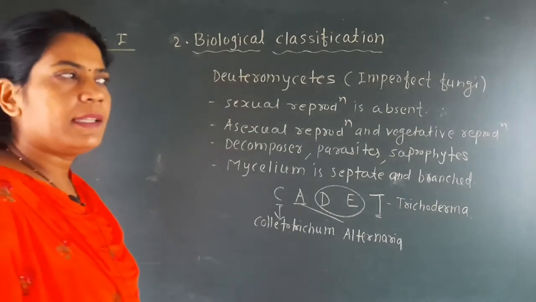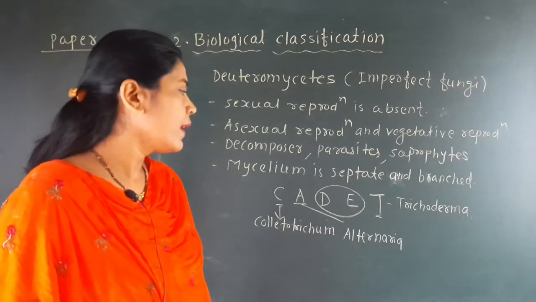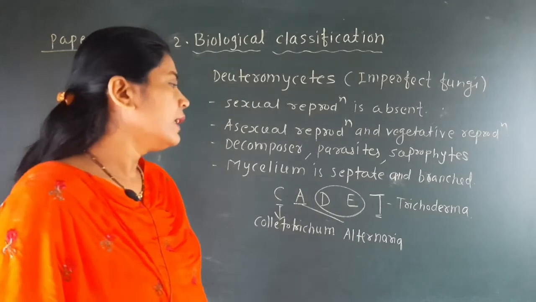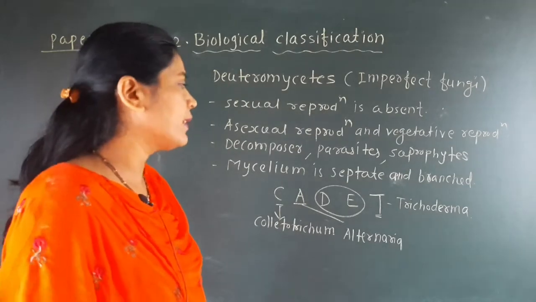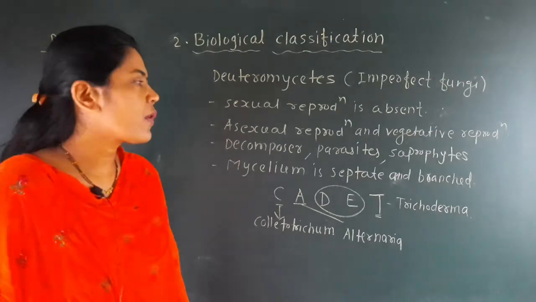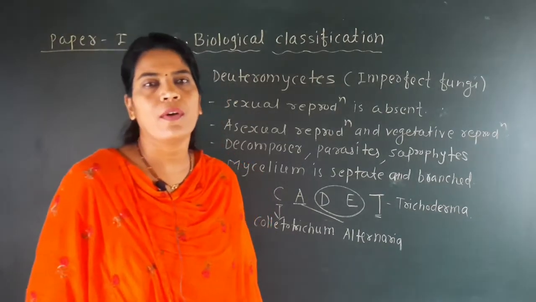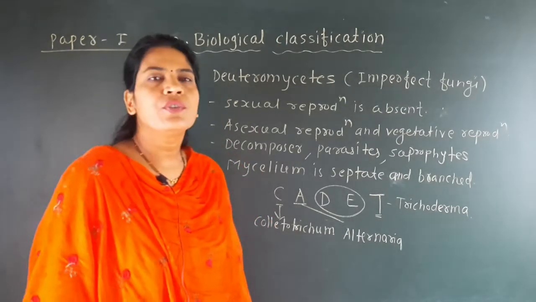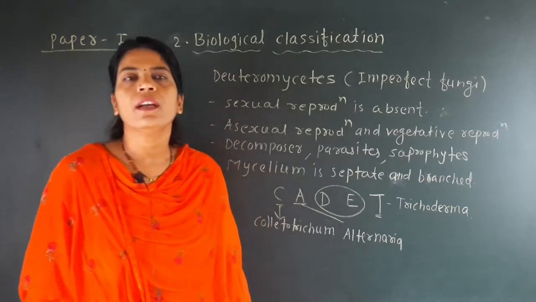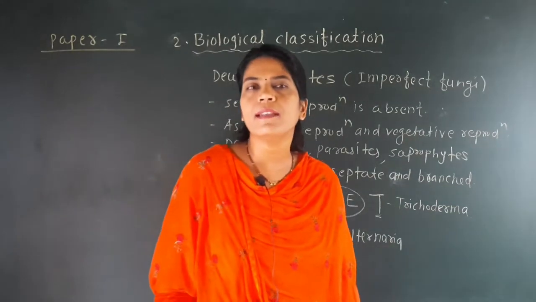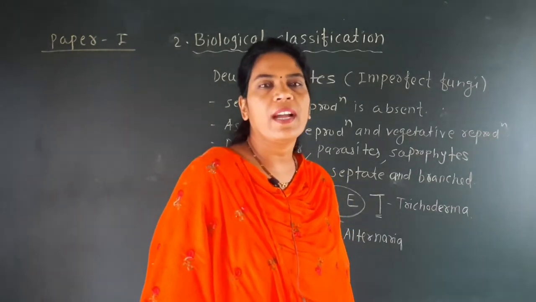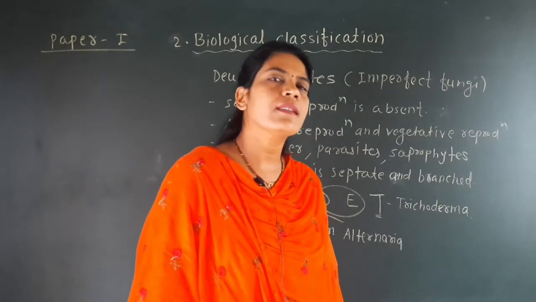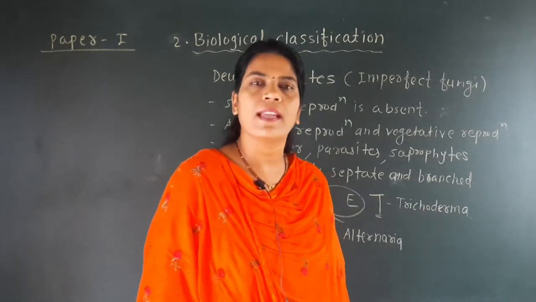In that, C for Colletotrichum, A for Alternaria, D stands for Deuteromycetes, and T stands for Trichoderma. So here, students, we have completed the 4 important groups of the fungi: Phycomycetes, Ascomycetes, Basidiomycetes, and